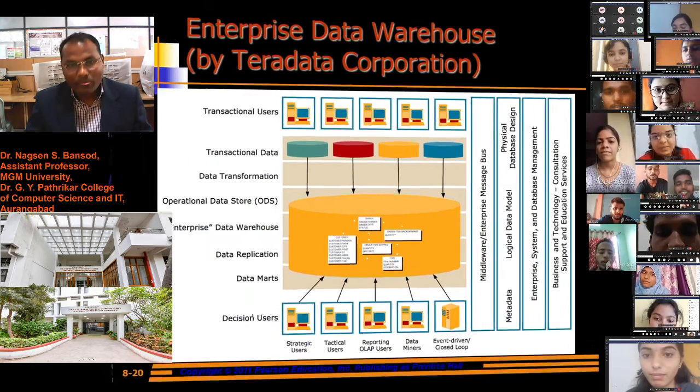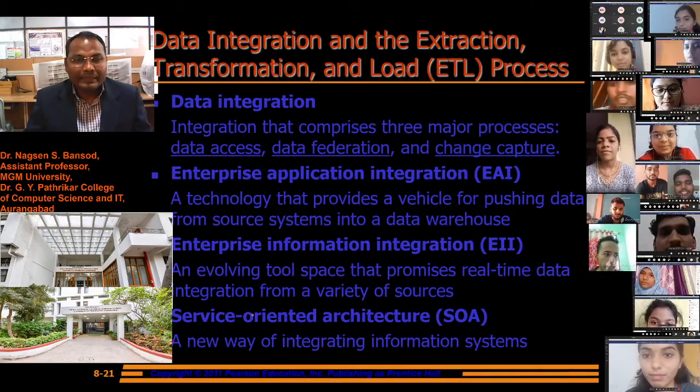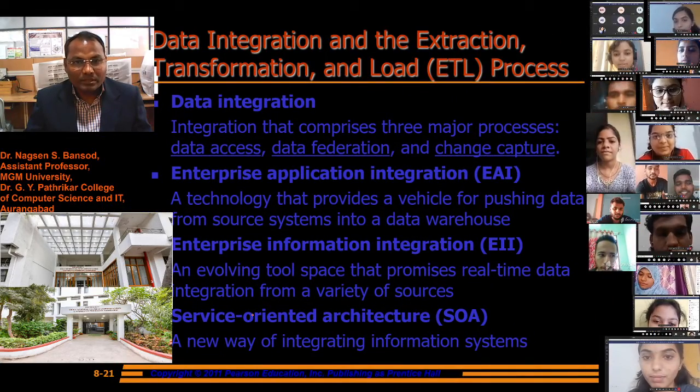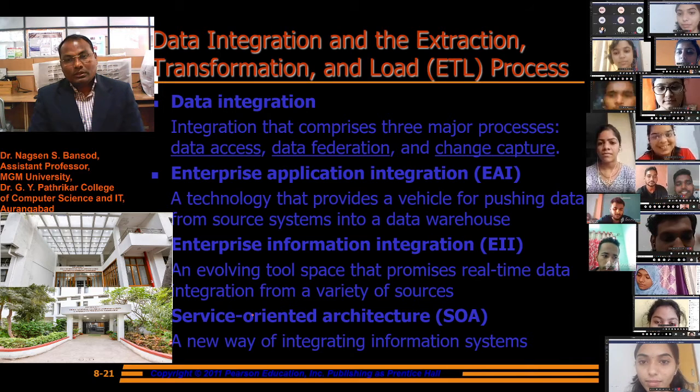And this is data integration and the extraction, transformation, and load process.